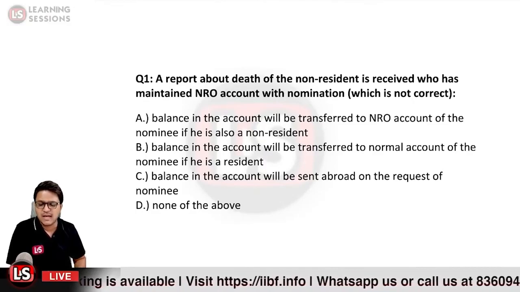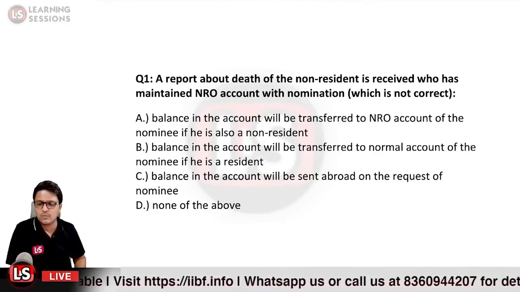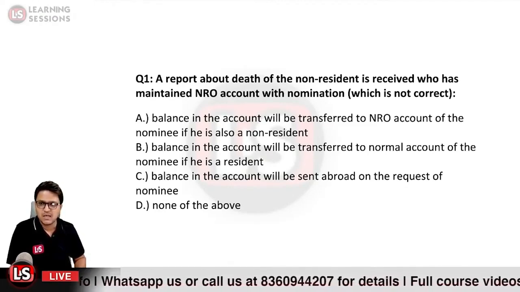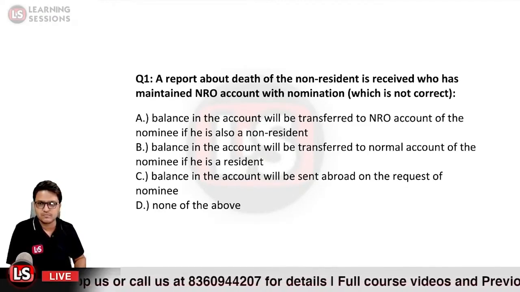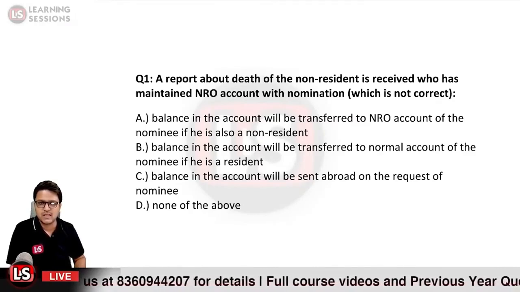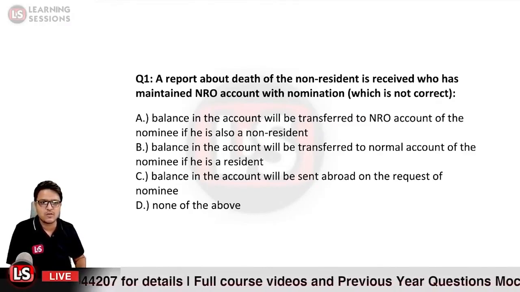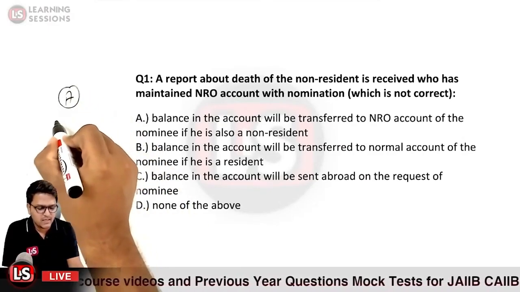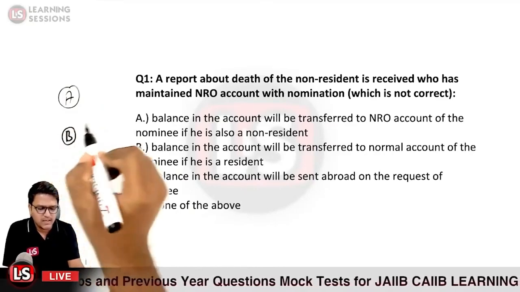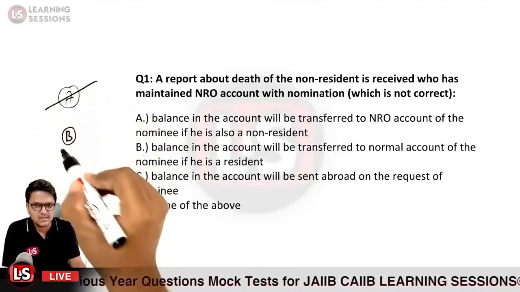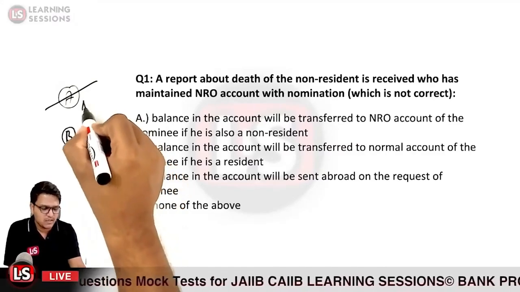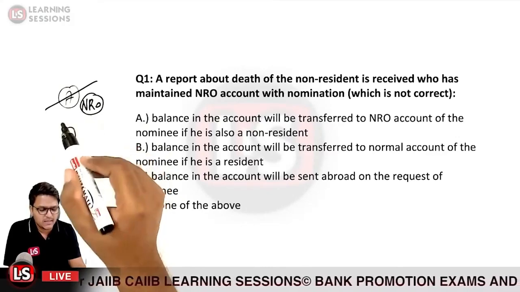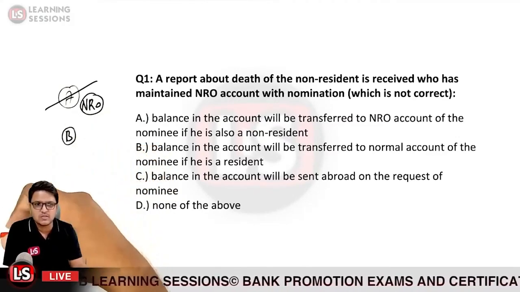So question 1 is here, and I want all of you to participate in this question session. Kindly do answer at the earliest. A report about the death of the non-resident is received. Let us suppose person A is an NRI and he is maintaining a nomination of person B. Person A is deceased now, and he was maintaining an NRO account. In that case, where should the balances be transferred?